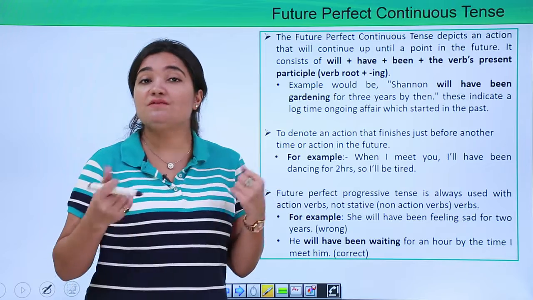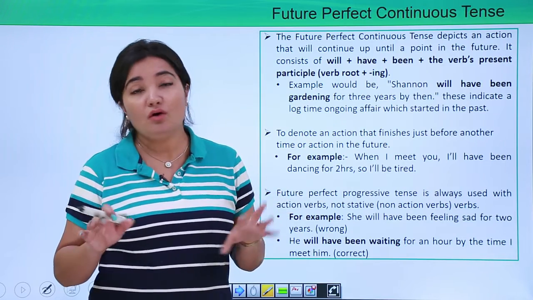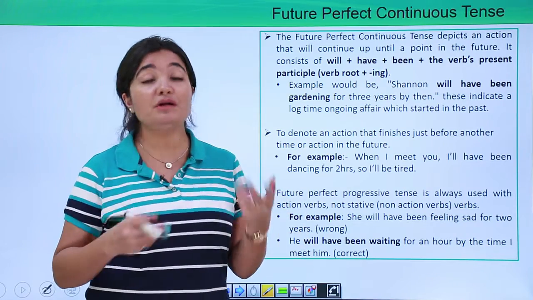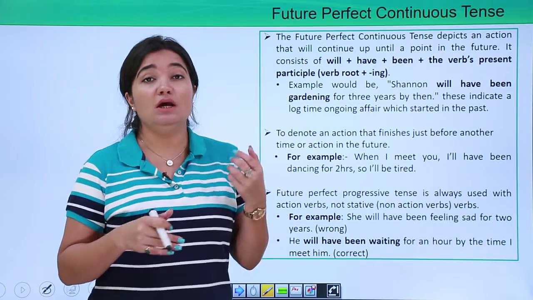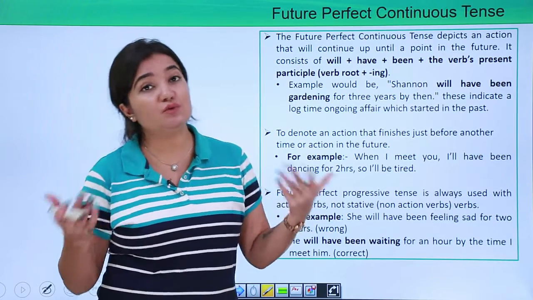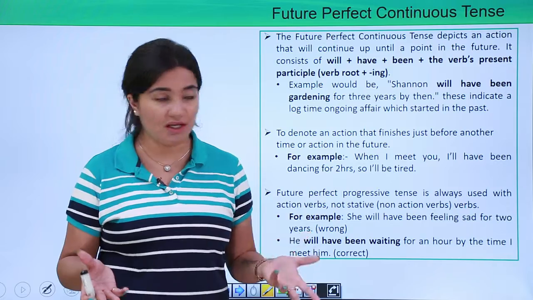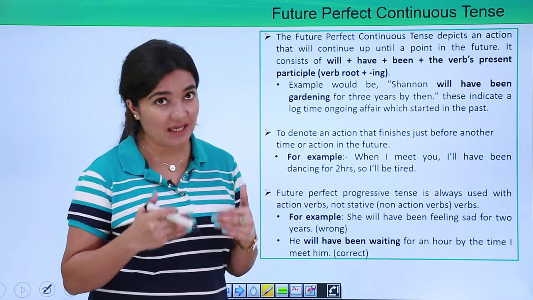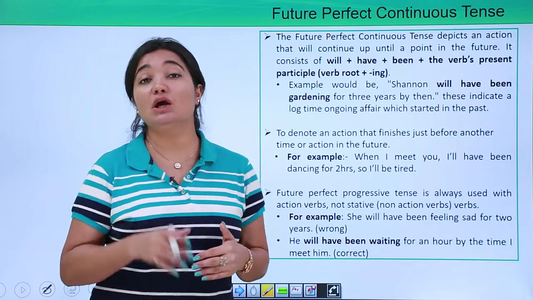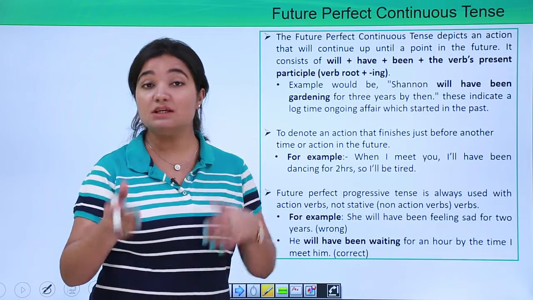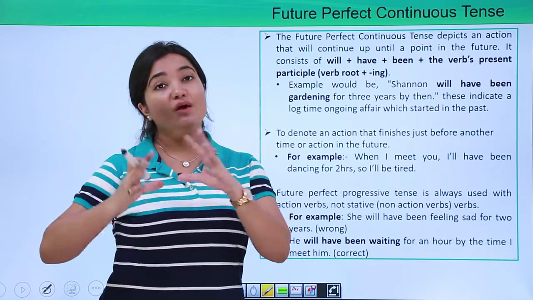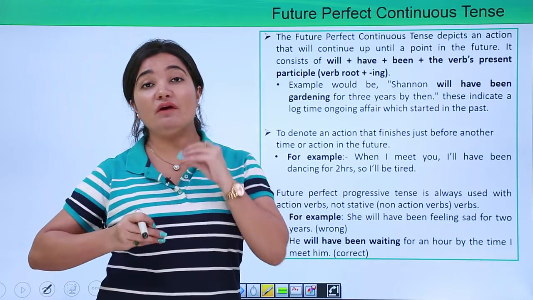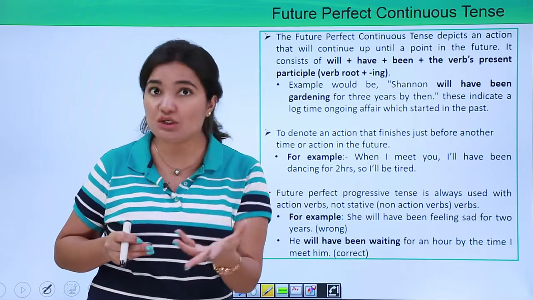For example, feelings, like loving or feeling sad. These are non-action verbs, whereas work like running, eating, drinking are action verbs, right? So we cannot use future perfect continuous tense with non-stative verbs. It can only be used when we are referring to a particular action verb.